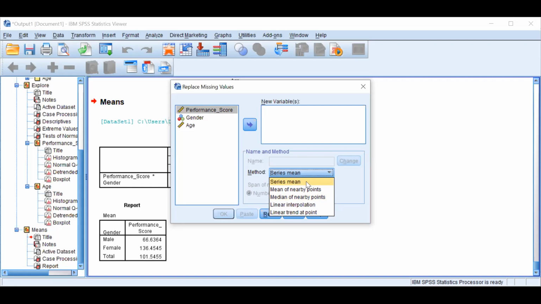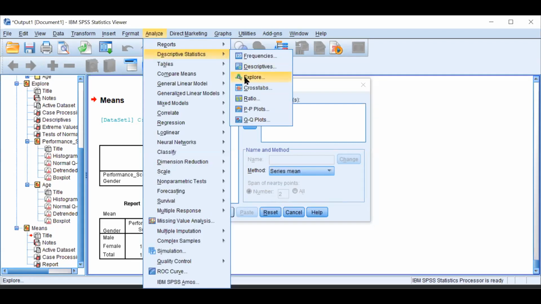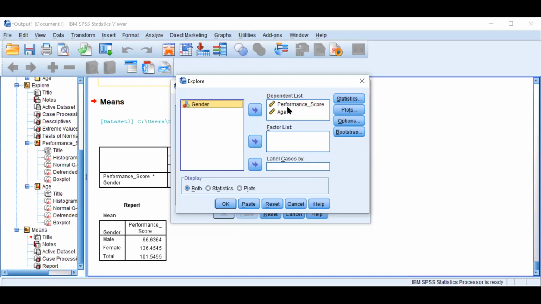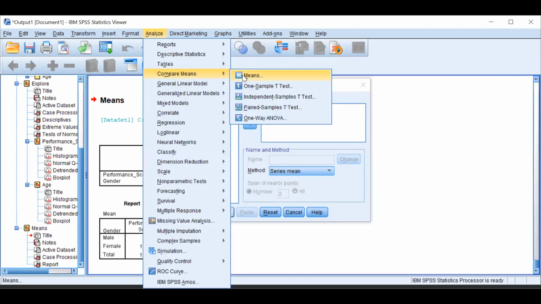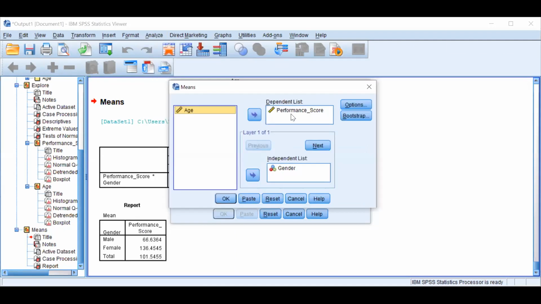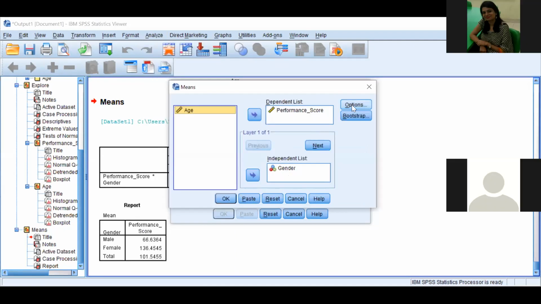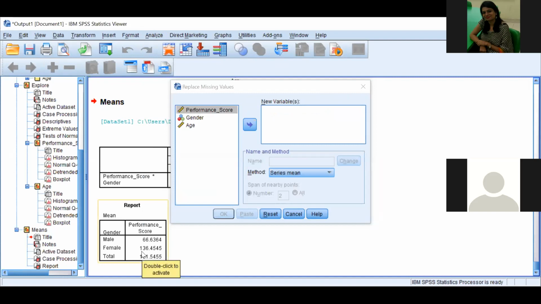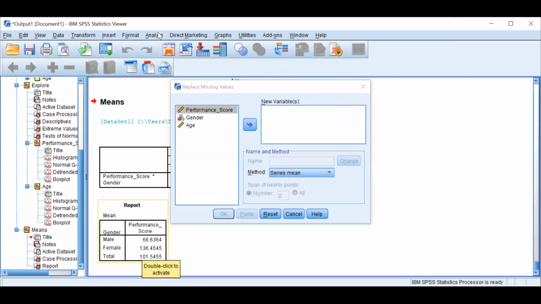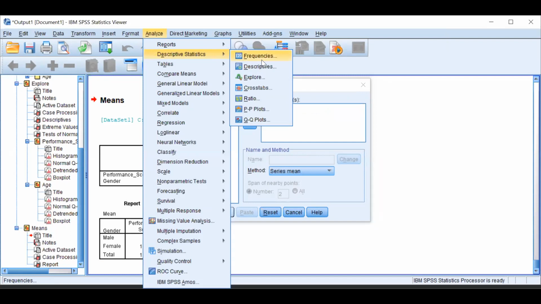But that doesn't sound like a good idea, because I have observed that there is a difference between the performance of male and female. And from where did I get it? Analyze, compare means, only the performance score you have to compare with the gender, and then you got this answer, right, which is blinking on the screen. So do you think that I should replace it with the series mean? Let's find out what the series mean is.